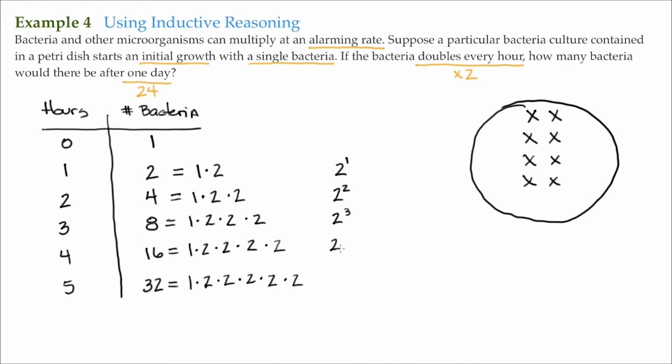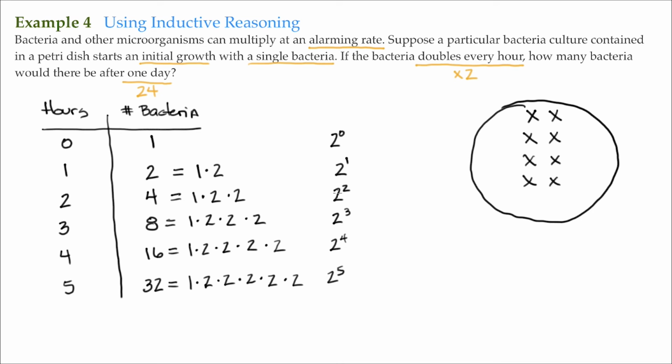This would be 2 to the fourth, 2 to the fifth. And up here, I'm going to say 2 to the 0 power. Anything to the 0 power always equals 1. So now as we look at the powers here, I've got 0, 1, 2, 3, 4, 5, and those powers match the hours that went by.